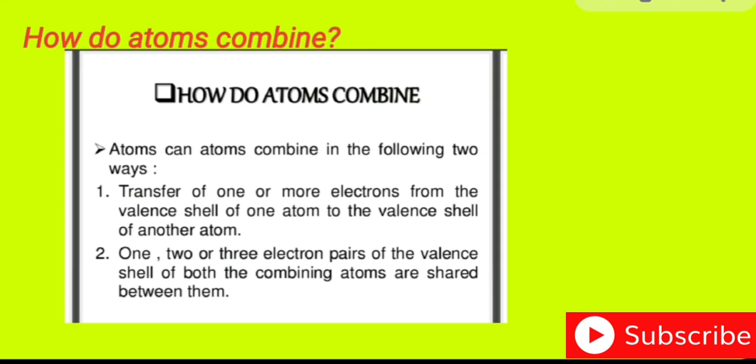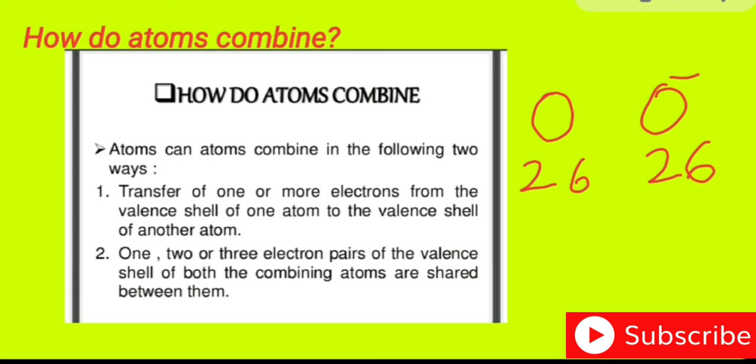Now, how do atoms combine? Atoms can combine in two ways, either by transferring electrons or by sharing electrons. For example, if an oxygen atom wants to get two electrons from another oxygen atom, but it doesn't have them to give: suppose this oxygen atom has the electronic configuration 2,6 and this oxygen atom also has 2,6, and they want to attain the nearest noble gas configuration, how will they do it?